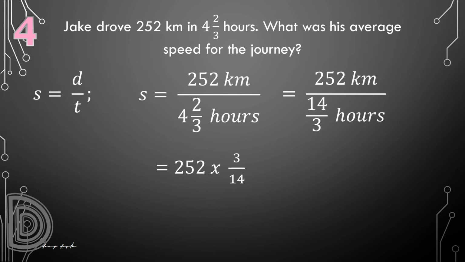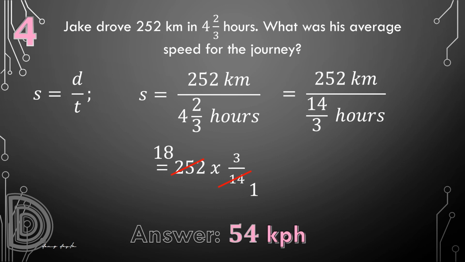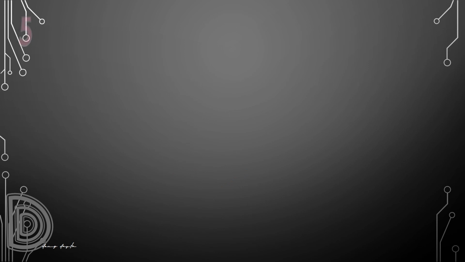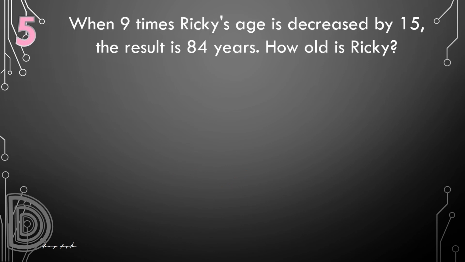Again, let's do cancellation. 252 and 14 can be divided by 14. So 14 divided by 14 is 1. 252 divided by 14 is 18. Now we multiply 18 times 3, that's 54 kilometers per hour. Number 5. 9 times Ricky's age, decreased by 15, result is 84.